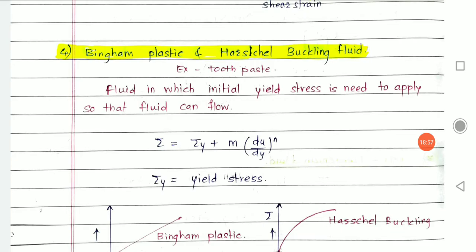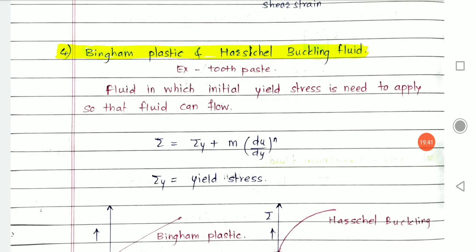Now let's take an example of toothpaste. What happens with the toothpaste? I am referring to toothpaste as a fluid. Whenever you want to apply toothpaste on your brush, you have to apply some pressure externally from your fingers to the tube. Then and only then will the paste inside come outside, right? Until and unless you apply force or pressure from outside on that tube, the toothpaste doesn't come outside.